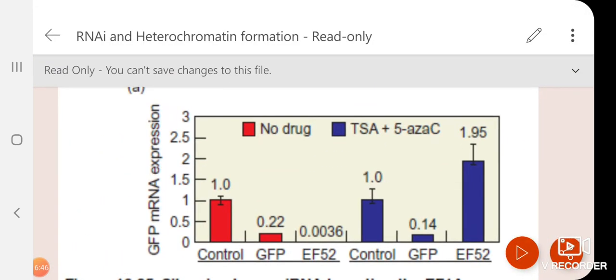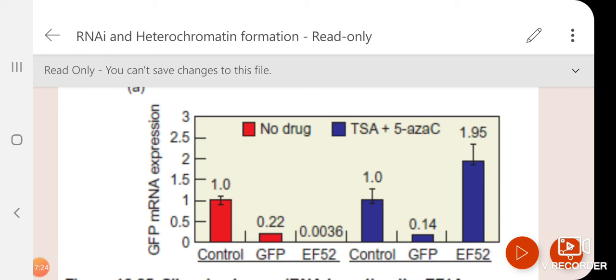Let us see the first panel. We will discuss the first panel. No drug has been given. So this is the normal thing we are seeing. Control means we have not given any siRNA. So what we are doing, we are checking how much GFP mRNA transcription takes place. It is already integrated hopefully inside the genome, so we are doing only real-time PCR with the primer. So we know how much of that particular specific GFP mRNA expression we are checking. So in the control we are seeing a good amount. The first one value is given.